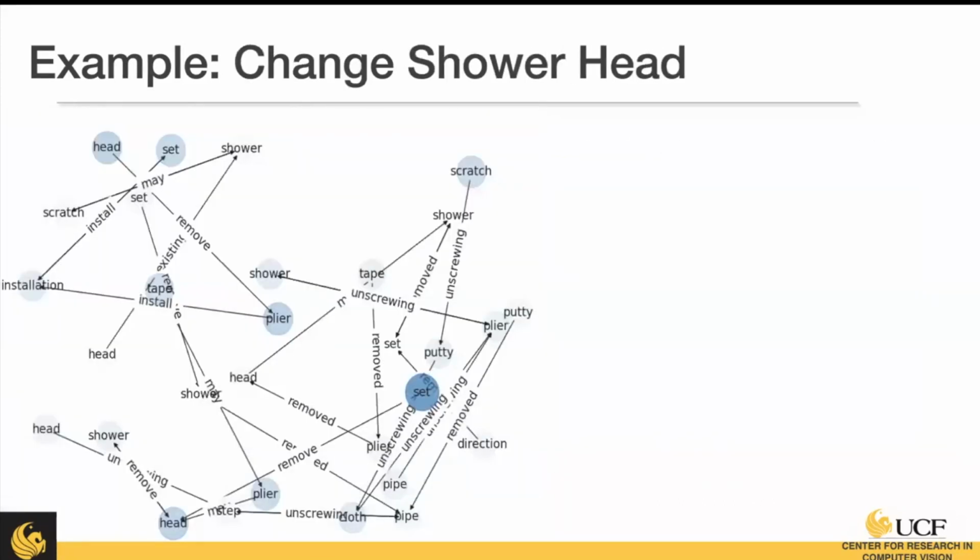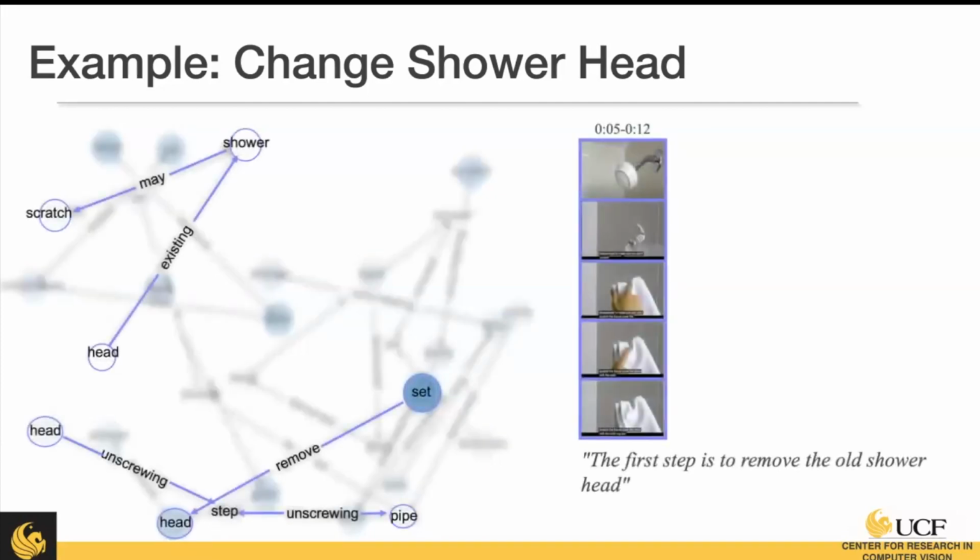So now we're going to talk about a directed version of this graph. So this is where we're looking at those temporal relationships between the nodes. So here we have the nouns as our nodes, and the edges are actually represented by the verbs between them. And the darkness of the color represents the node's relevance to the video. So this is how to change a shower head.